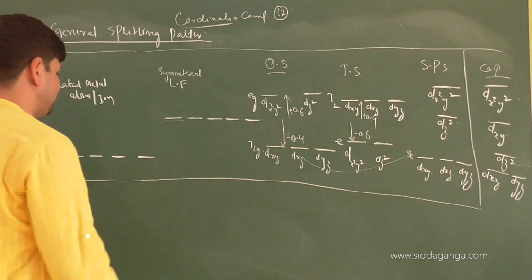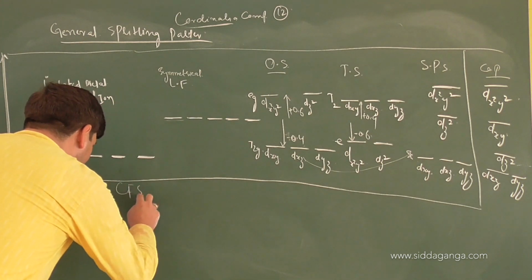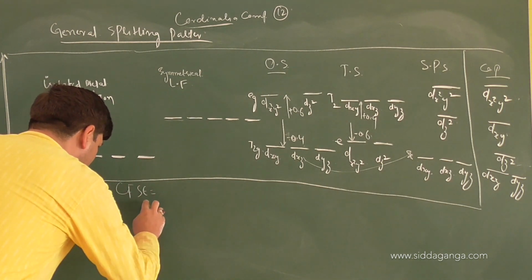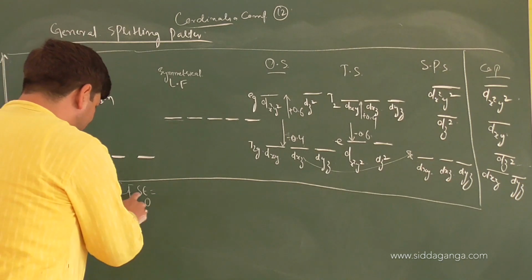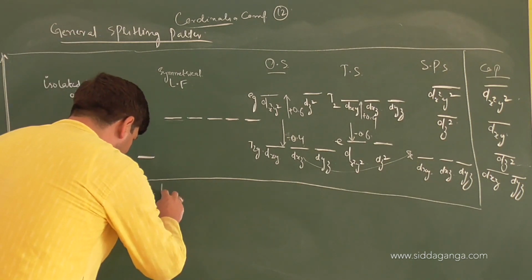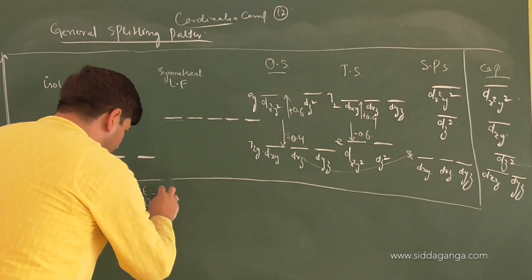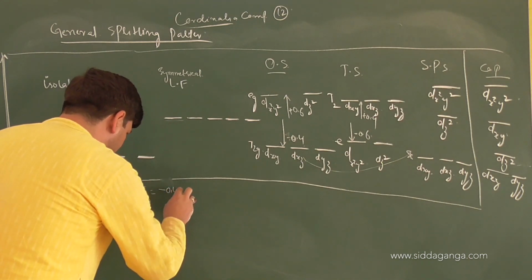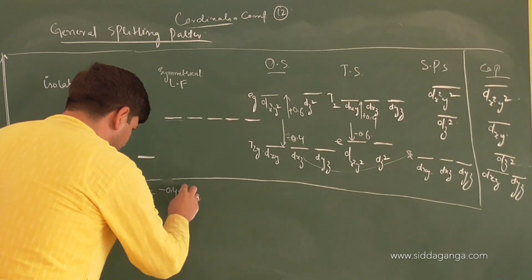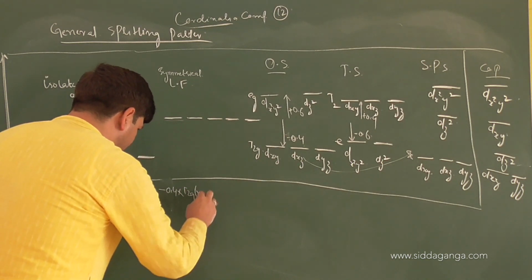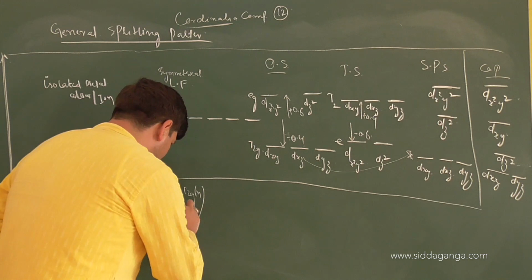Now formula wise, what is CFSE equal to? For which field? Octahedral field, crystal field stabilization energy equals to what?